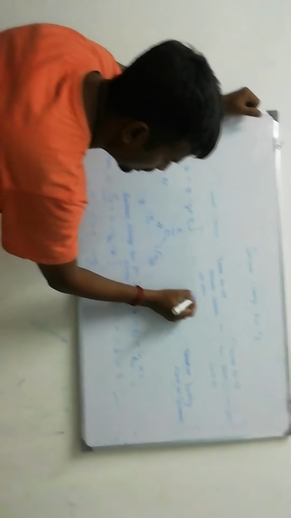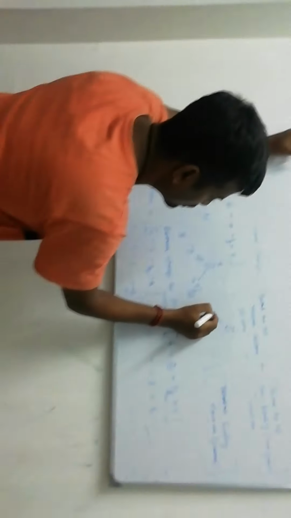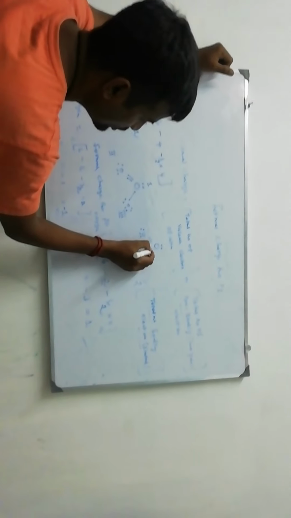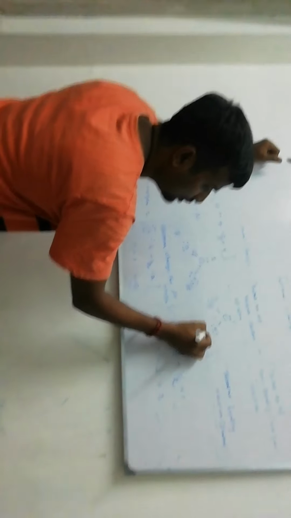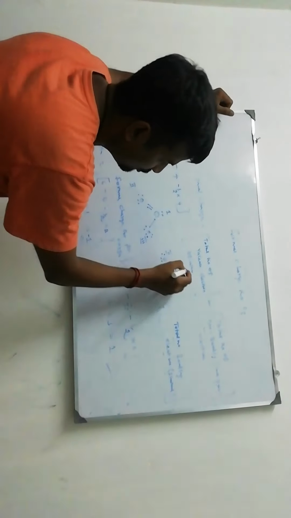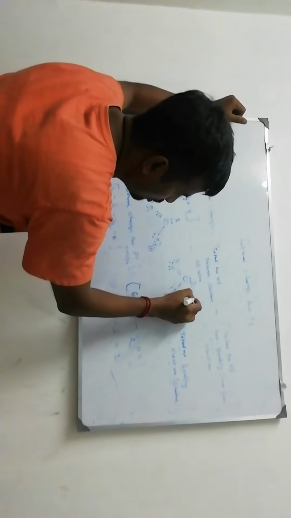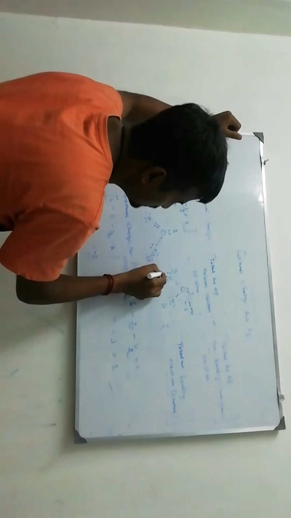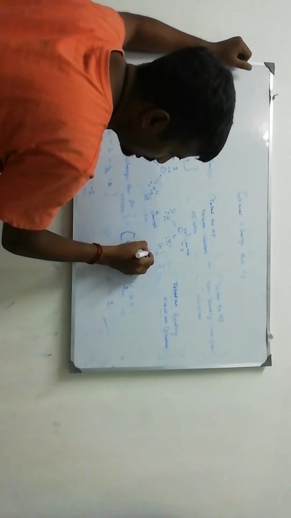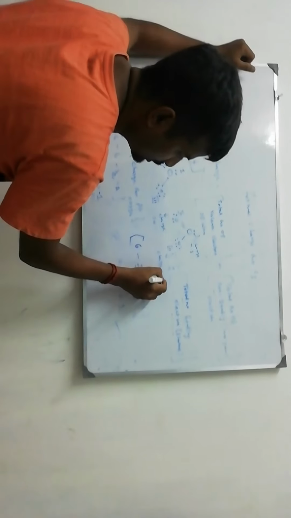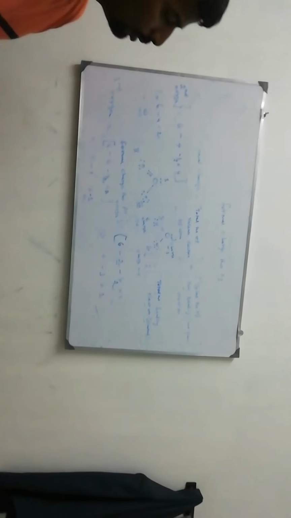Now we write the formal charge of these oxygens: first oxygen, second oxygen, third oxygen. First oxygen formal charge equals plus 1. Second oxygen charge equals 0. Third oxygen charge equals minus 1. So in this way we can find the formal charge of ozone.